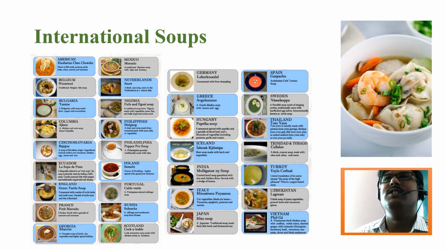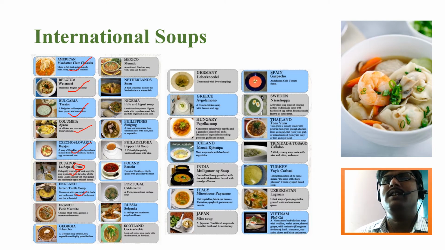The base of this is a fish stock. So Manhattan clam chowder is a well-known American continental cuisine. Then Waterzooi is from Belgium. It's also a very famous continental cuisine. And Tarator from Bulgaria, a rarely used soup. Like Ajiaco from Colombia, and Bazazu from Czechoslovakia, and La Sopa de Penne from Ecuador. Here they are using penne pasta, so it gets its name from that.